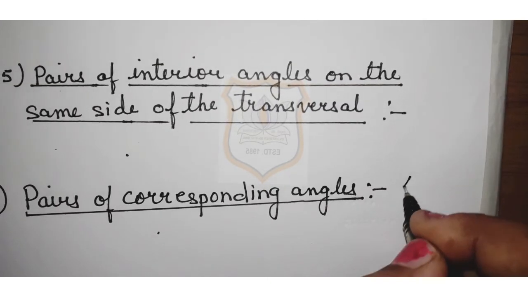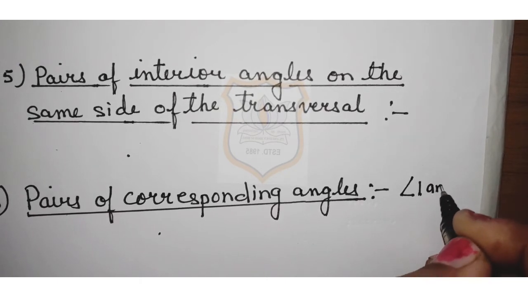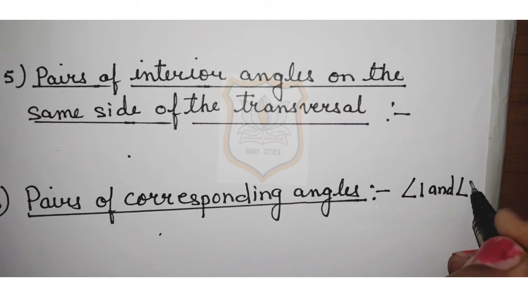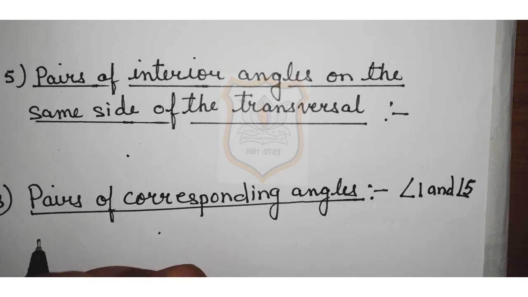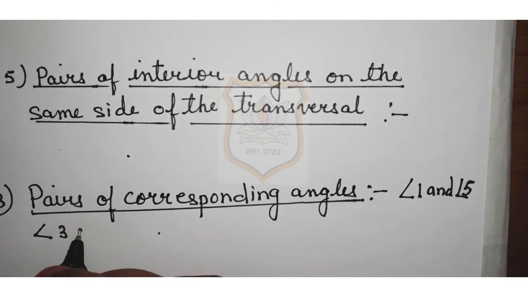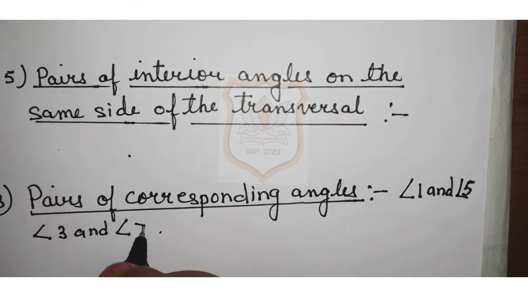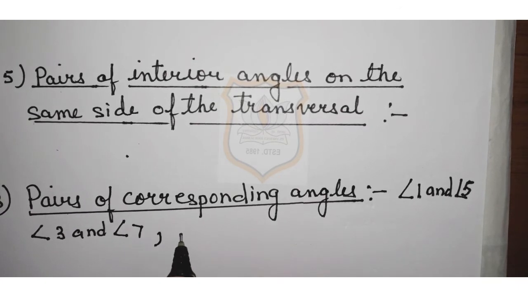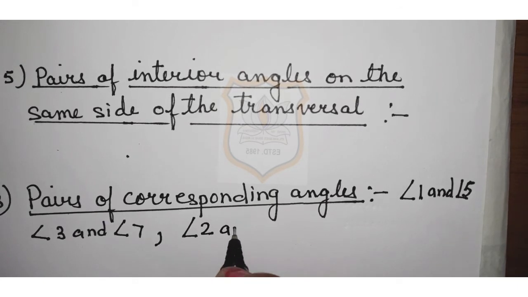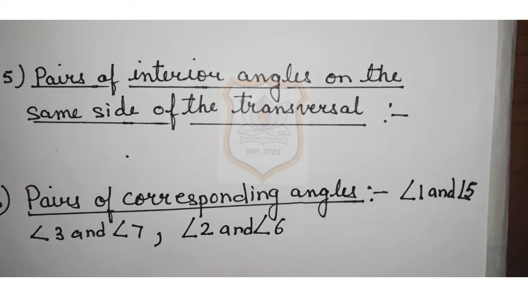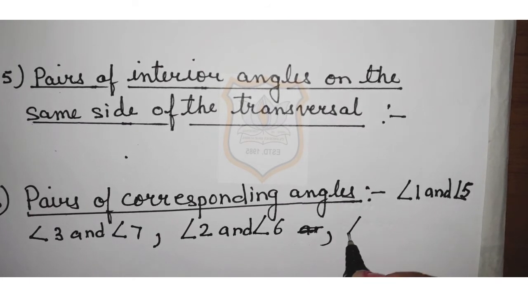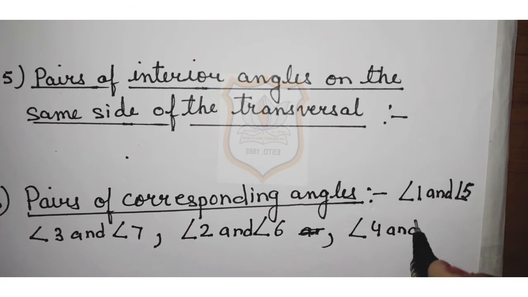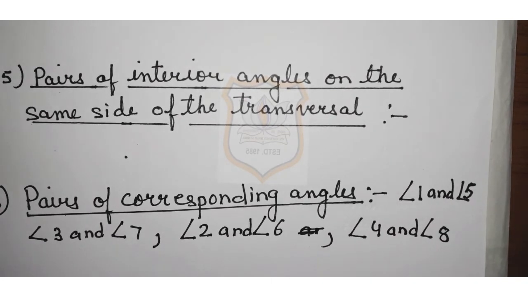So as I told you, angle 1 and angle 5 are corresponding pairs of angles. Another one is angle 3 and angle 7. Next is angle 2 and angle 6. And last one is angle 4 and angle 8 are corresponding pairs of angles.